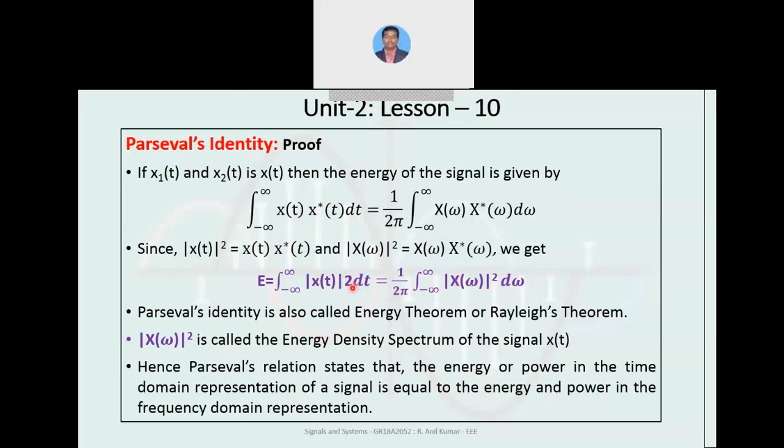Here we have made a typo. Here it must be a square term, not a 2. You can consider this change. This is the square of the modulus of x of t, not a product.